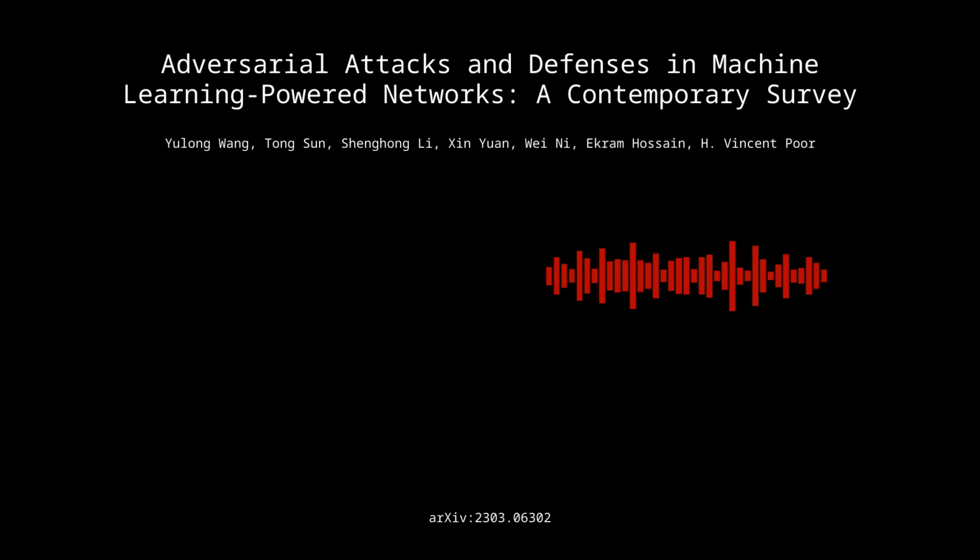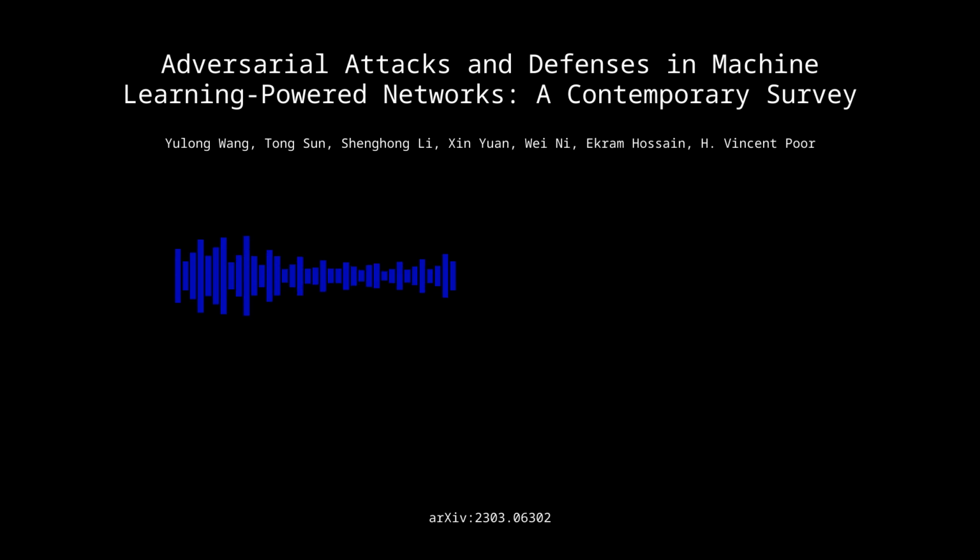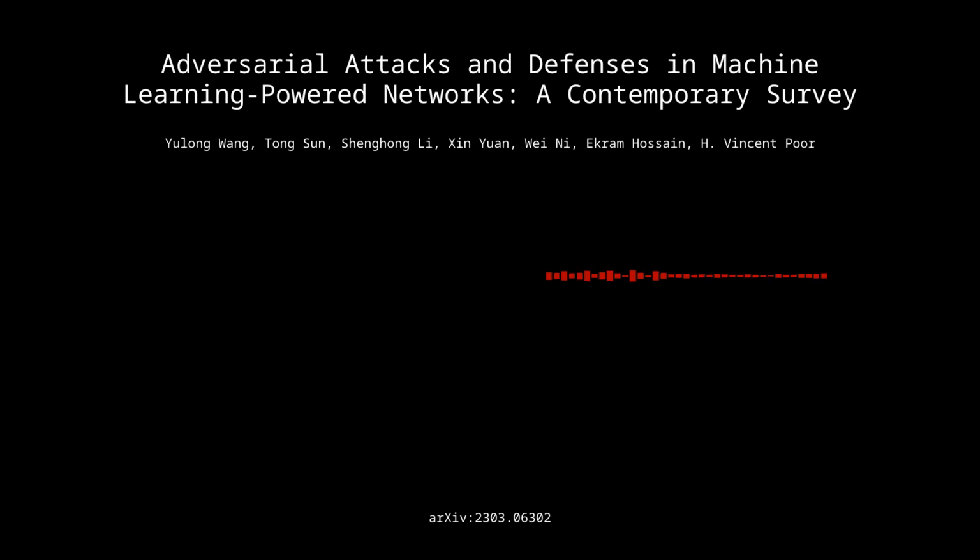Okay, so we've covered a lot on the attack side, but what about defenses? How are researchers fighting back? Well, the paper gets into a whole range of strategies, from classic approaches like adversarial training to more specialized techniques. Things like adversarial sample detection and robustness enhancement through regularization. Okay, so let's unpack those, starting with adversarial training. What's the basic idea there?